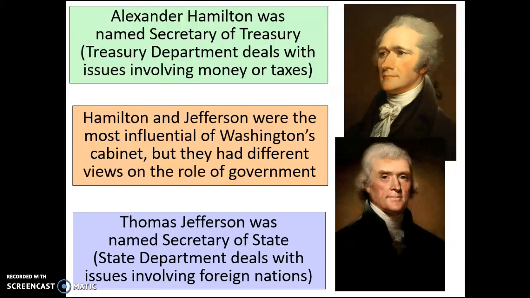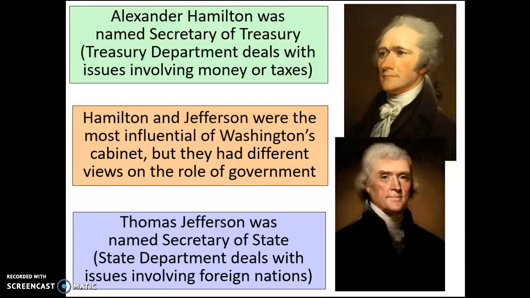Thomas Jefferson is the Secretary of State. He is going to deal with the State Department, and he's going to involve himself with issues that involve foreign nations. So he's going to be the advisor to the president on how to deal with other countries. He's going to be the individual that will go out and negotiate with other countries.